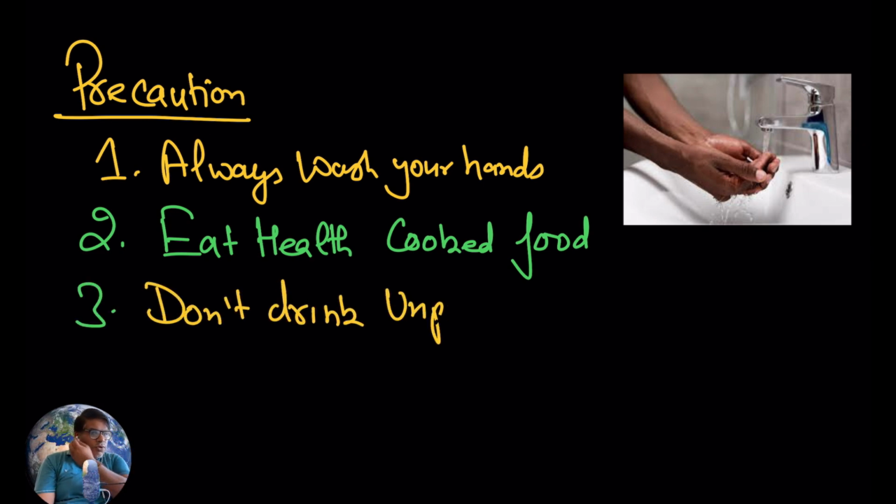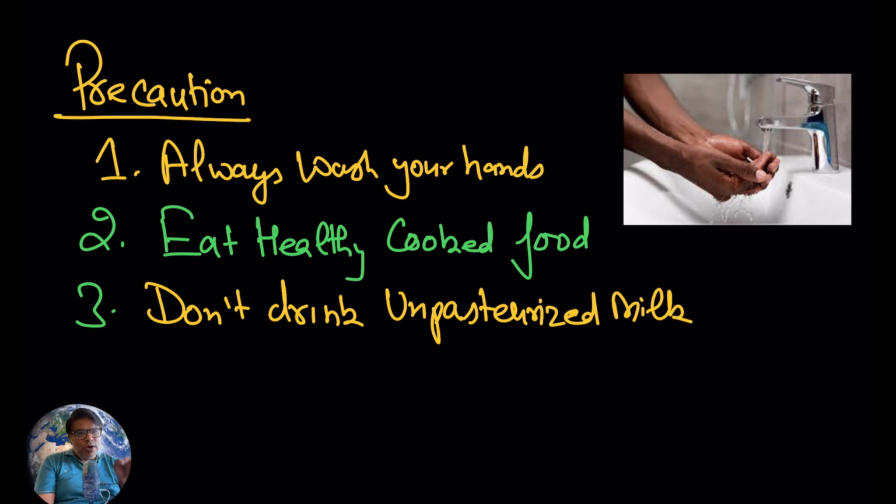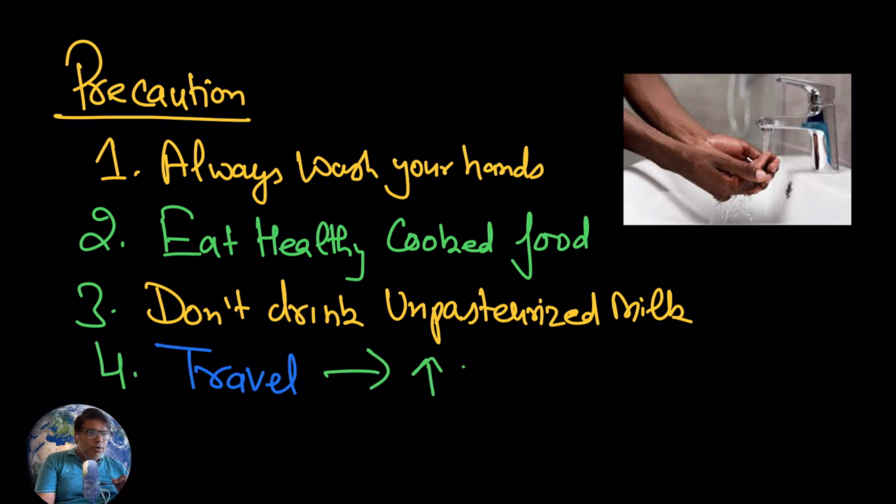And third, don't drink unpasteurized milk. Unpasteurized milk can also have this bacteria. When you pasteurize the milk, when you raise the temperature of the milk to a particular temperature, it is going to kill bacteria. So never drink unpasteurized milk.